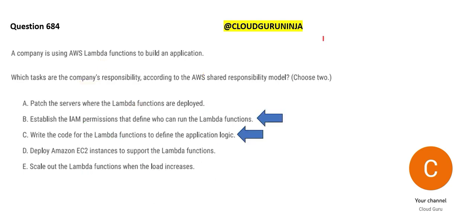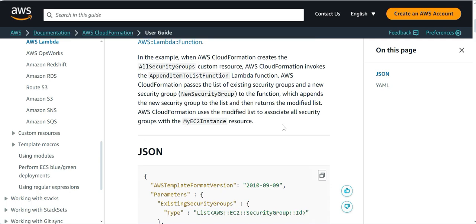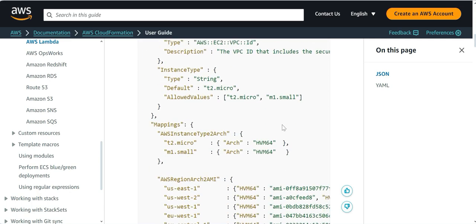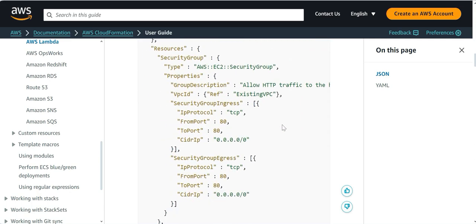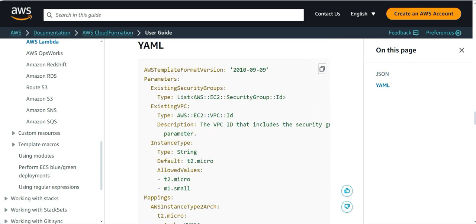Options B, option C. B says setting IAM permissions, who can run your Lambda functions? That is your work. Writing code for Lambda function, that is your work. See, one beauty is there are Lambda templates. You can see some templates are already there. You can use these templates. These are CloudFormation templates. JSON or YAML also supported.